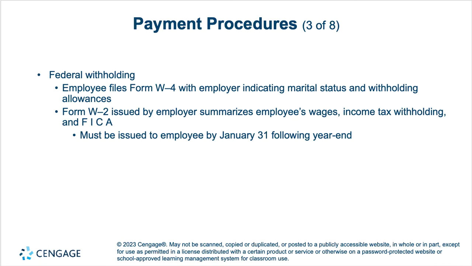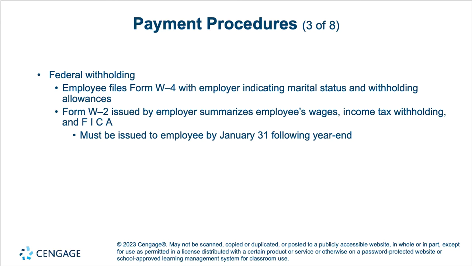As far as the federal withholding for the income tax goes, when an employee is hired by a company, they'll fill out a W-4 indicating what their marital status is and any withholding allowances, and then the employer uses that information to determine how much income tax should be withheld from each check.